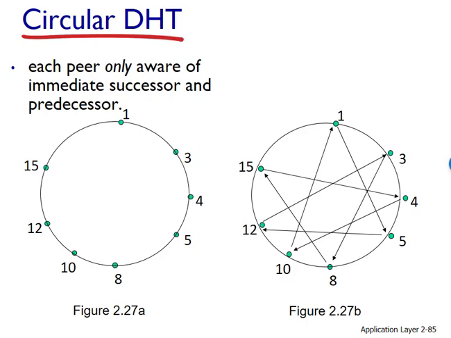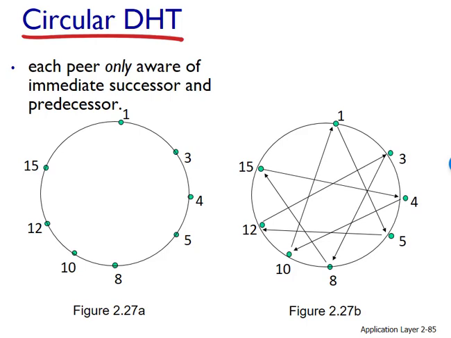When a pair receives such a message, because it knows the identifier of its successor and predecessor, it can determine whether it is responsible for, that is closest to, the key in question or not. If a pair is not responsible for the key, it simply sends the message to its successor. So for example, when pair 4 receives a message asking about key 11, it determines it's not responsible for that key because its successor is closer to the key. So it just passes the message on to pair 5.